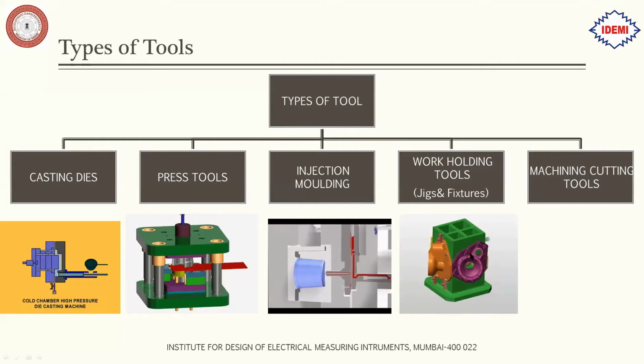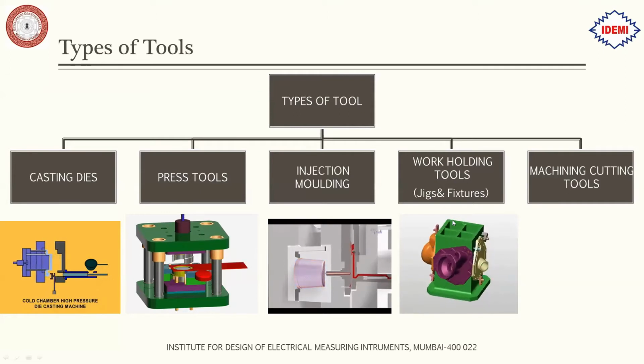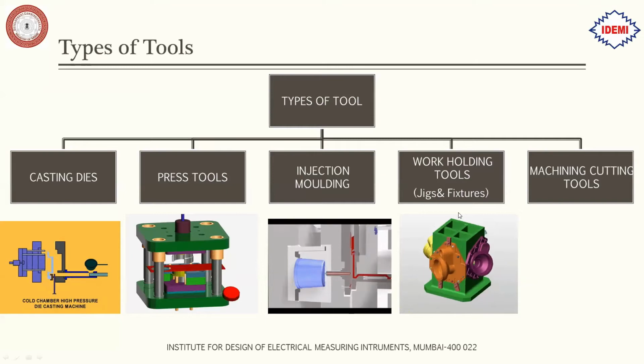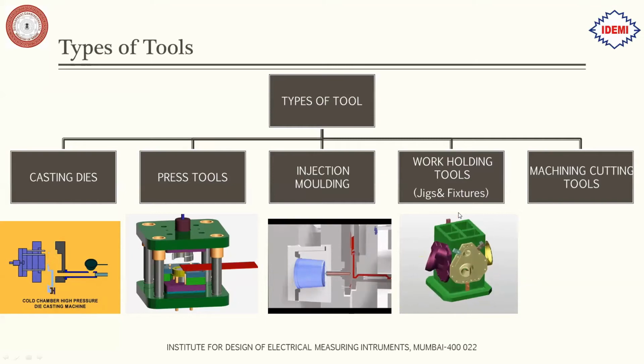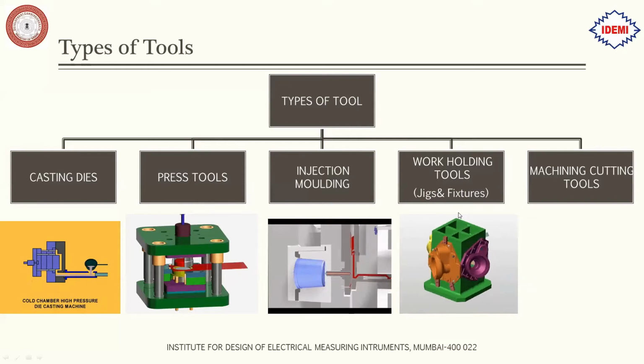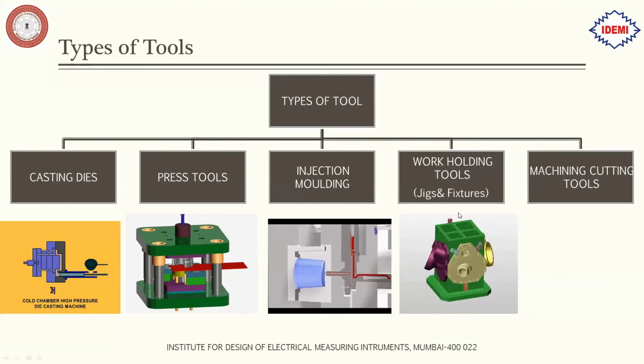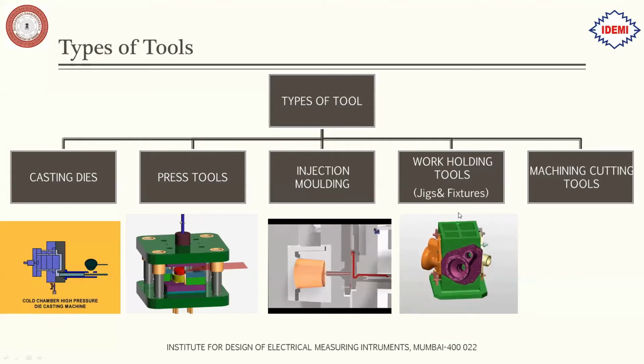These are very useful for mass production jobs. These types of jigs and fixtures, work holding devices, are used on CNC machines wherever there are production jobs, so that you can quickly assemble and disassemble a product and do the required operations.